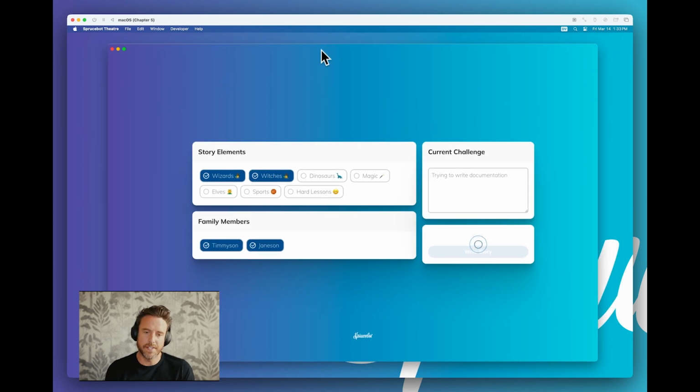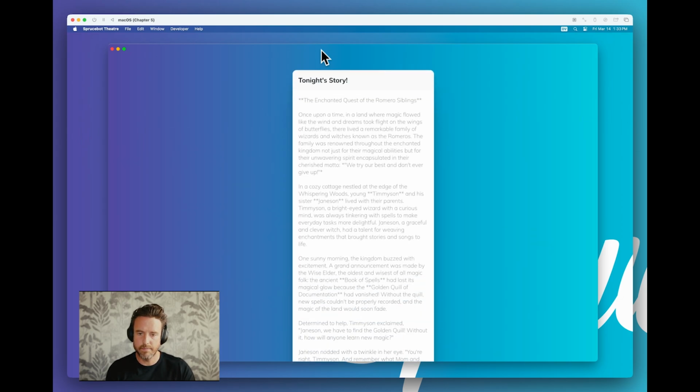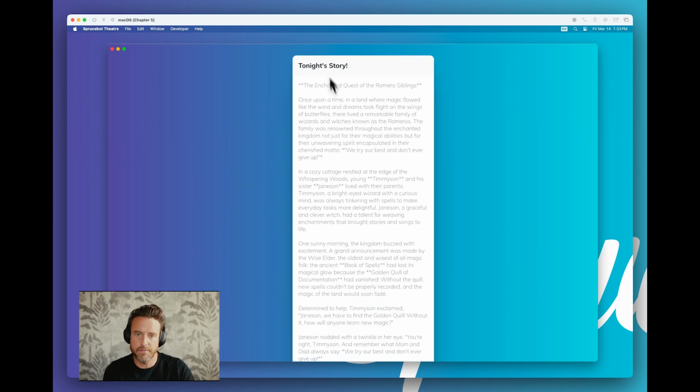That just makes me nervous. Like, is it working? Is it not working? You wait this long? But that's why we made it that eventually consistent design, so the event doesn't need to wait. All right, there it is. Enchanted Quest of the Romero Siblings.